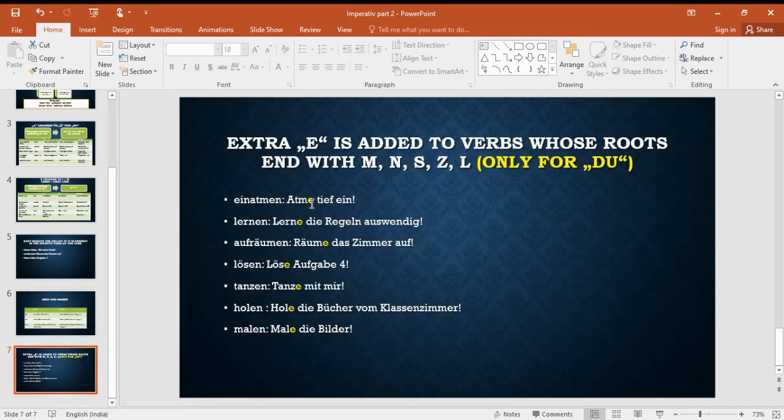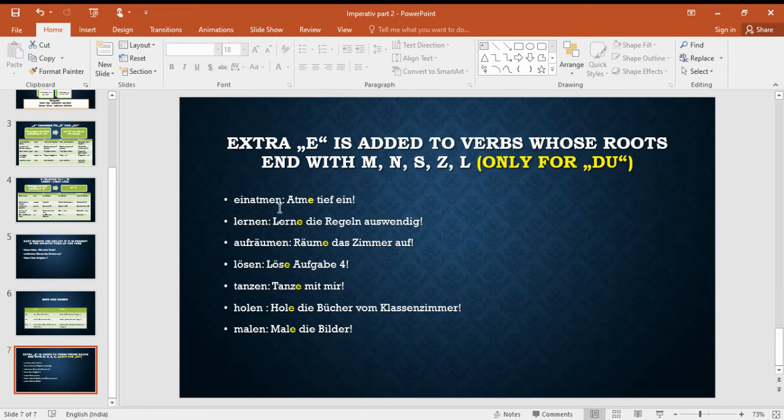Then there are some verbs which have the root ending with M, N, S, Z, L. Then what do we do? We add an extra E. There is no reason why, we just have to learn it. An extra E is added to the verbs whose roots end with M, N, S, Z, or L. Only for the du form you add this extra E, not for the ihr or Sie form. So einatmen, for example, is to breathe in.